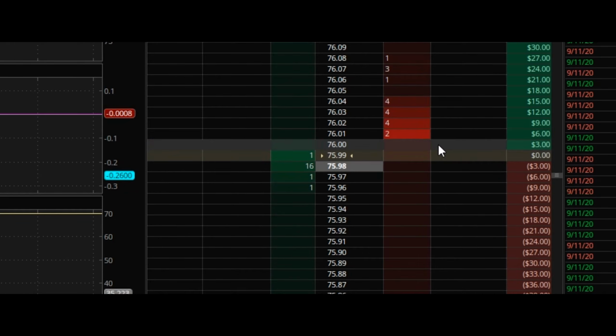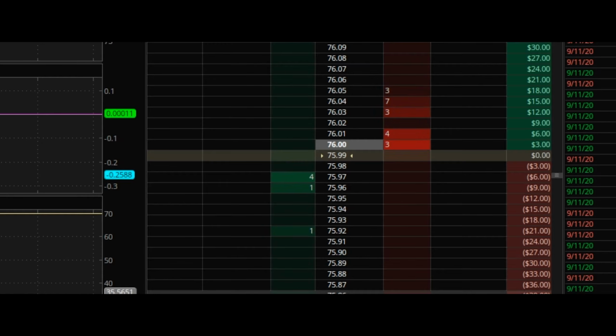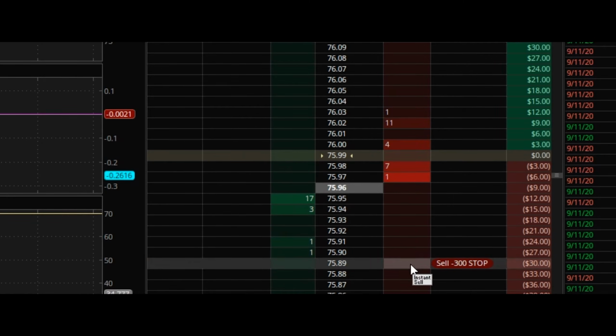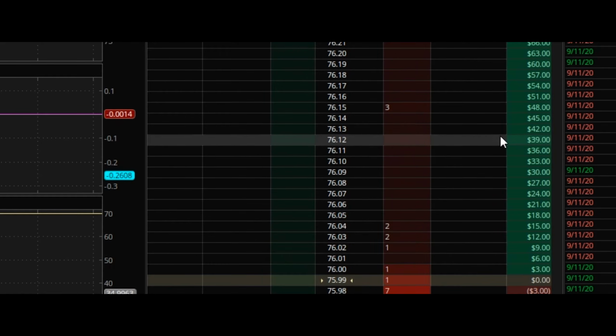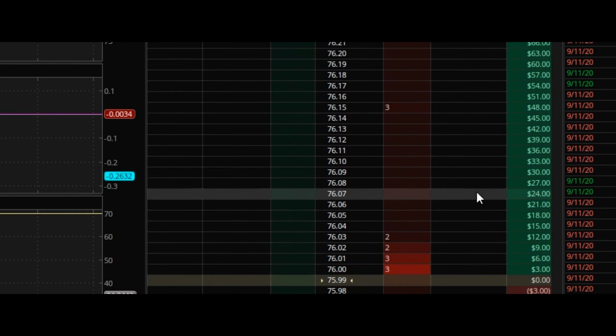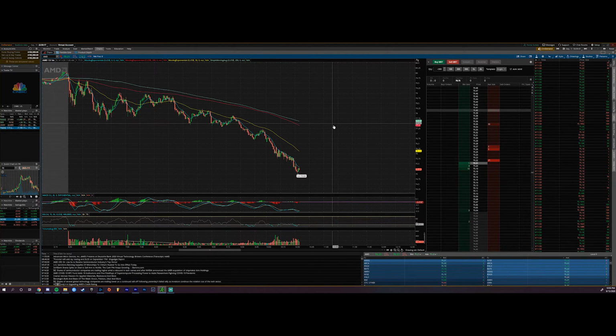So this is great because now you can actually see in a dollar value how much you're going to be down if the stock were to go against you. And you can also see your potential profit if the stock were to go in the direction you want it to. So real quick, let's just talk about a stop loss in case you don't know what that is. A stop loss is a sell order that you're going to place below your initial entry and it's going to be used to manage your risk. So in case the stock goes against you, you sell out for a small loss.